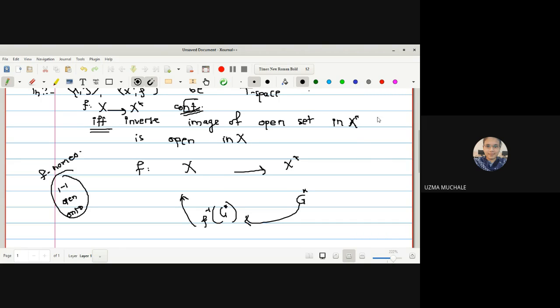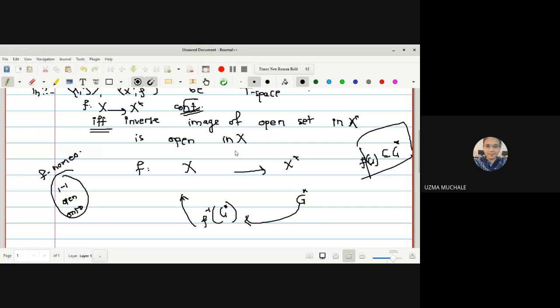Given that the mapping F is continuous, what do you mean by that? We have to find one open set G which contains the point X, and G star which contains F of X, the image of that point, and we should have F of G contained in G star. If these conditions hold, then we say that the mapping is continuous. Then the inverse image of an open set in X star is open in X.